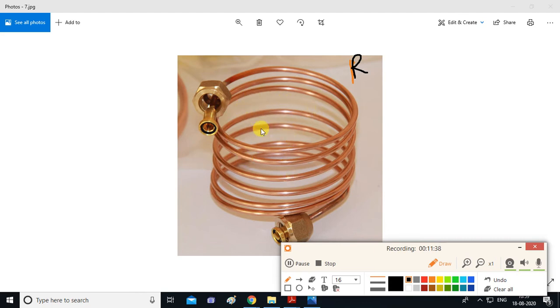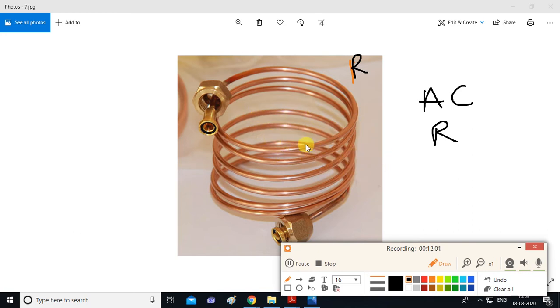It gives the refrigerating effect in your refrigerator. It gives the cooling effect. Whatever coldness you feel after using air conditioning, AC, or a household refrigerator, that is because of this capillary tube. This is the device which helps us get the cooling effect.